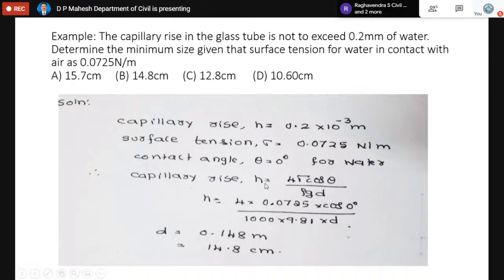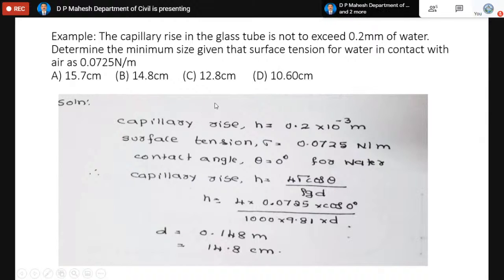When it is specified like 1 degree or 2 degree, even though it is water, we have to use the specified value. Then for the capillary rise, the moment you substitute the given values in the formula, you will get the D value, because h is given, which is 0.2. D is the only unknown, that is the size of the glass tube. We can calculate the diameter. You will get the value in meter first, which can be converted, because the option is given in centimeter, into 14.8 cm. Now the correct answer is B.